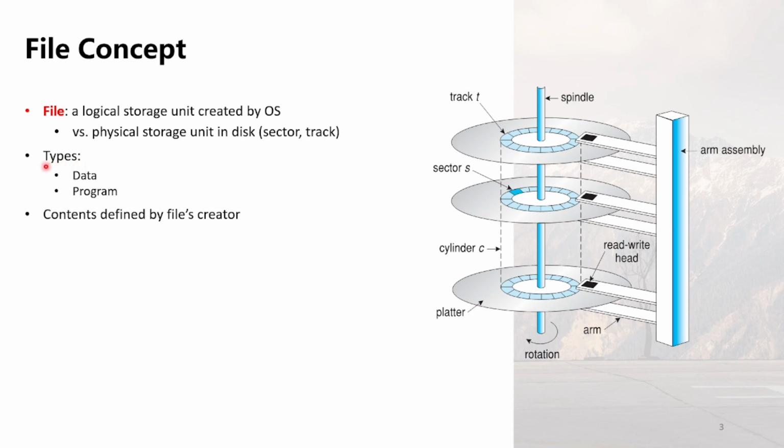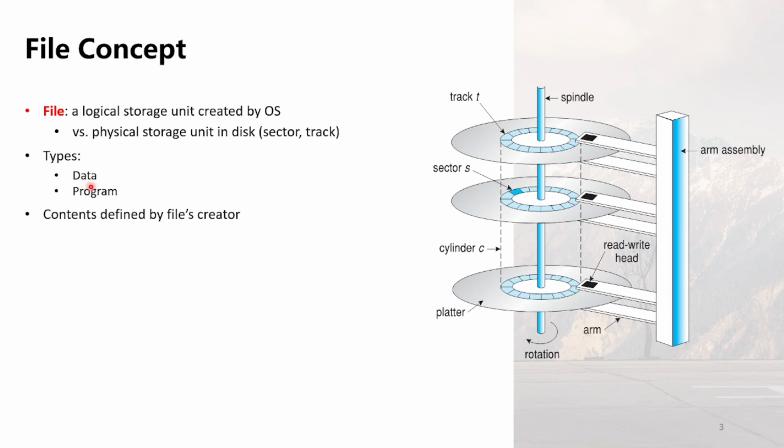Two main types of files are mentioned in here: data and program. Data files are the files that store data, which may be used by programs, but they do not contain instructions or code to be executed by the computer processor.